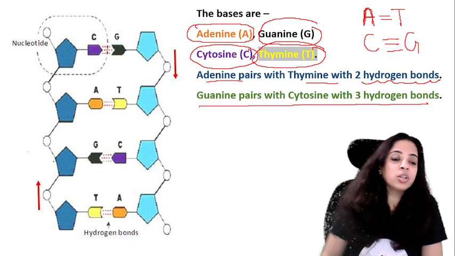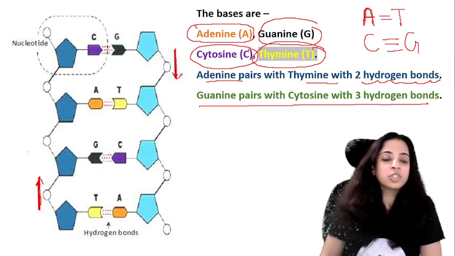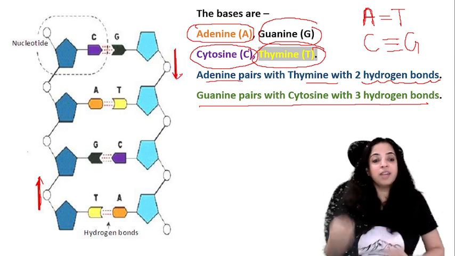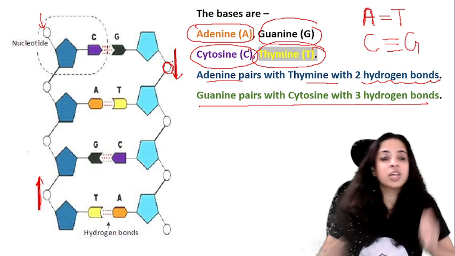Always when you draw the diagram, remember to make this red colored arrow. Can you see these red colored arrows? They are showing that it is in the twisted form. Can you see here? This phosphate is up, but here the phosphate is down. So they are twisted.